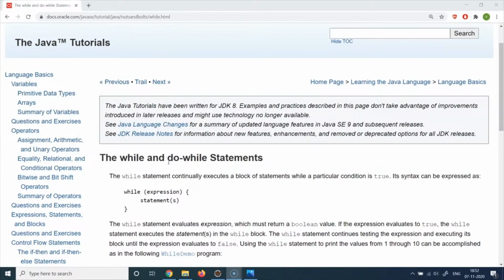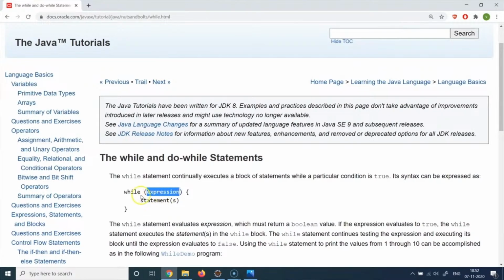And the first loop statement we are going to understand is the while loop. The syntax of the while loop is very straightforward. You write the while keyword, then you enter the actual condition, which will evaluate to a Boolean true or false. So you write a Boolean expression, exactly similar to the conditions you write in your if statements. Then you write your statement, and these statements will keep executing as long as this expression evaluates to true.